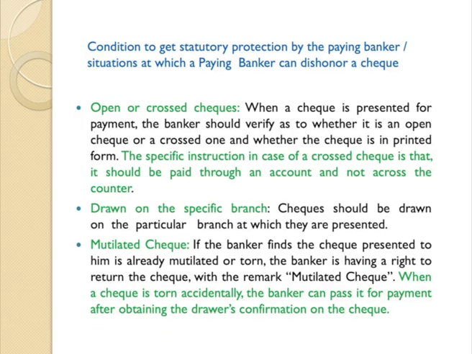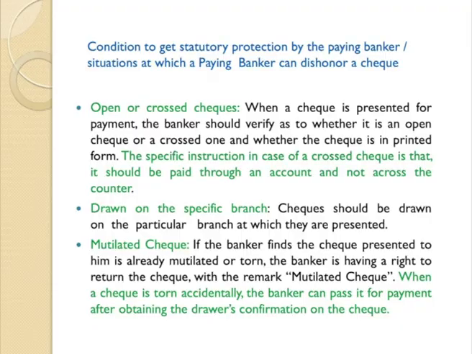So, these were the conditions, dear students. Now, let us try to understand the conditions to get statutory protection. The paying banker will get a statutory protection. So, let us discuss what are the conditions to get a statutory protection by the paying banker. What is that the paying banker has to do in order to get a statutory protection as per the Negotiable Instruments Act 1881. 1. It should be an open or a crossed check.